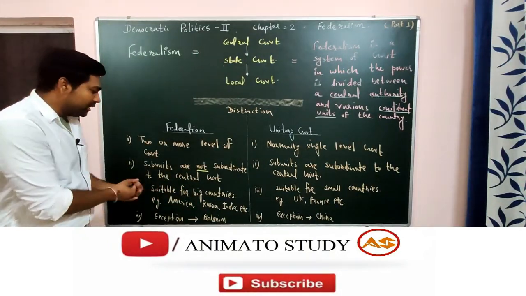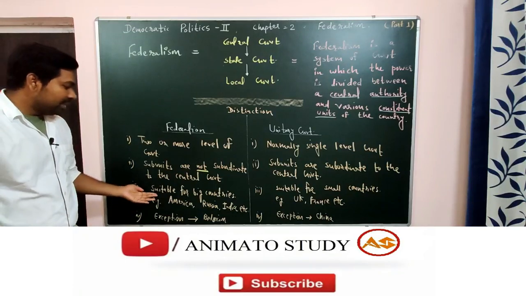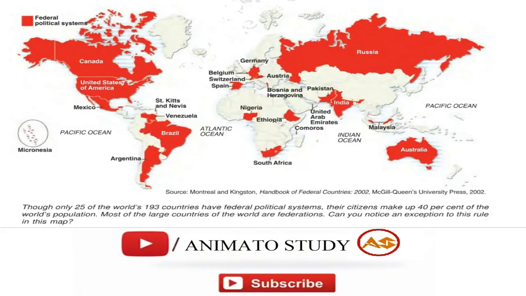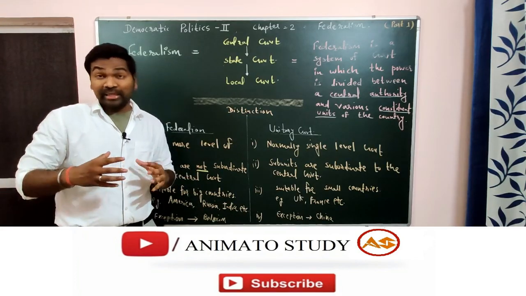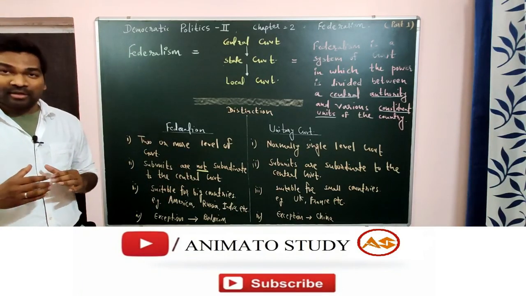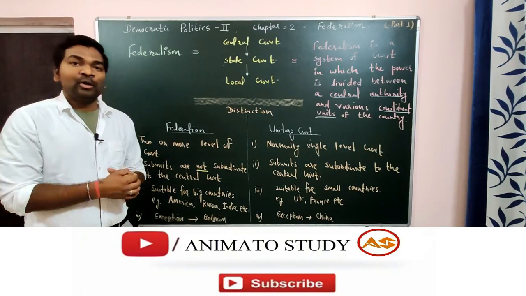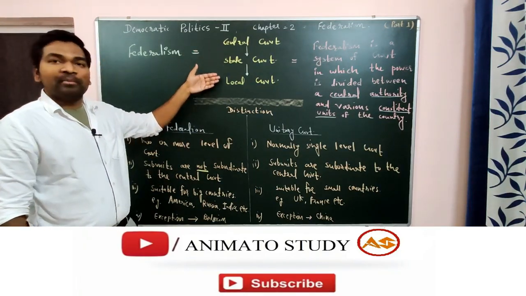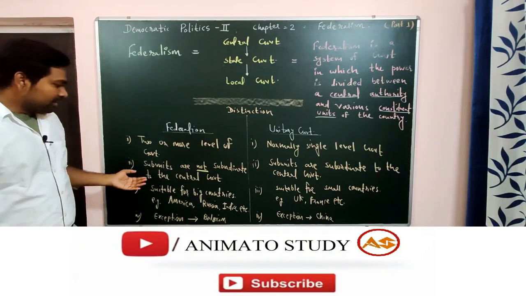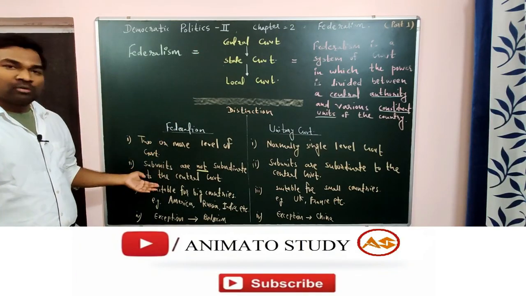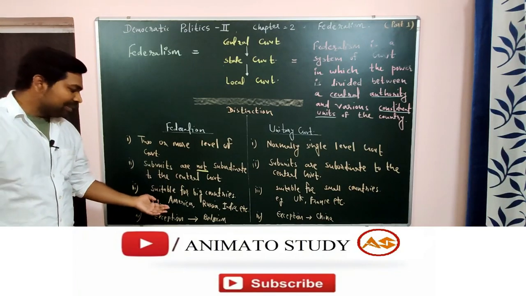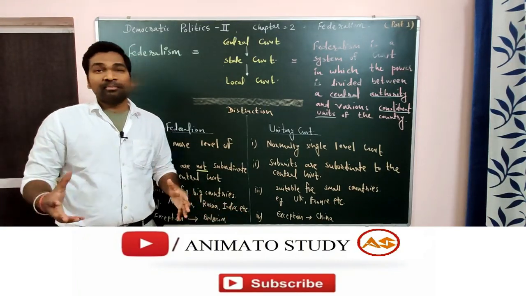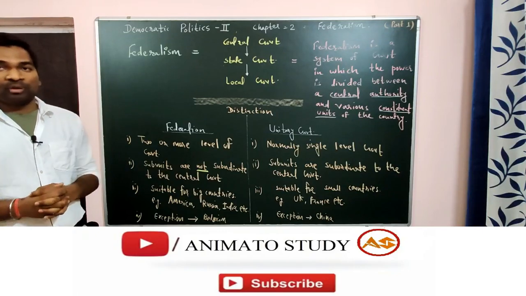Now the third point is also very, very important. The third point says that it is suitable for big countries. As I told you in the beginning, large countries normally follow the federal form of government. Why? Because their size and area are very big, so to manage the country in an efficient and effective manner, we need multi-level government. That is why big countries normally follow the federal form of government. Examples I have written here: America, Russia and India are the best examples of the federal form of government.